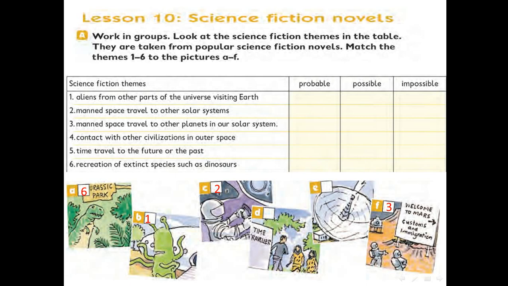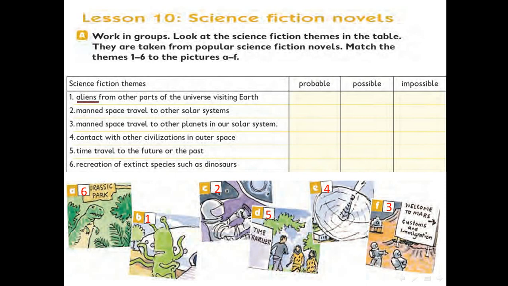Number 4, contact with other civilizations in outer space. Okay, let's see which picture. Number 4, picture E. Number 5, time travel to the future or the past. Which picture? D. Number 6, recreation of extinct species such as dinosaurs, picture D.